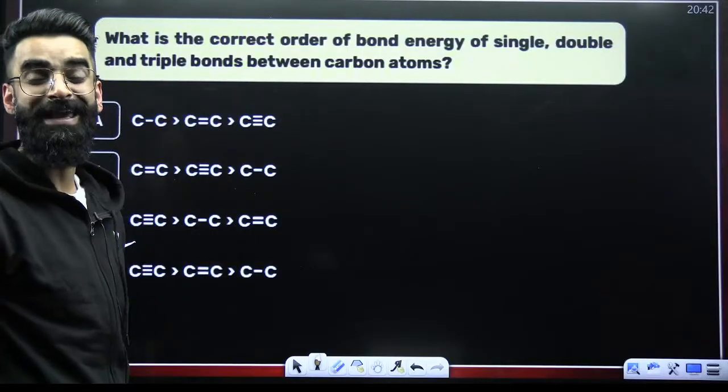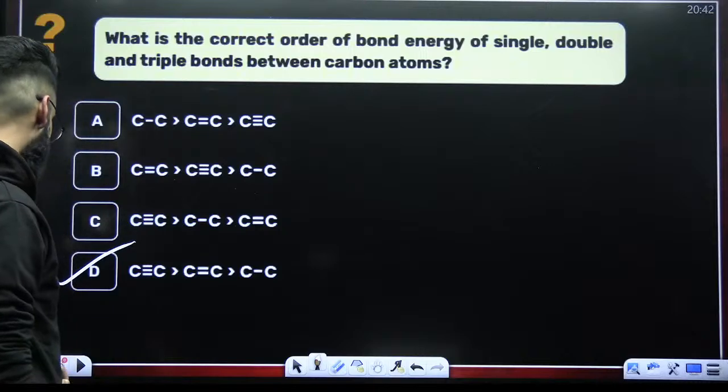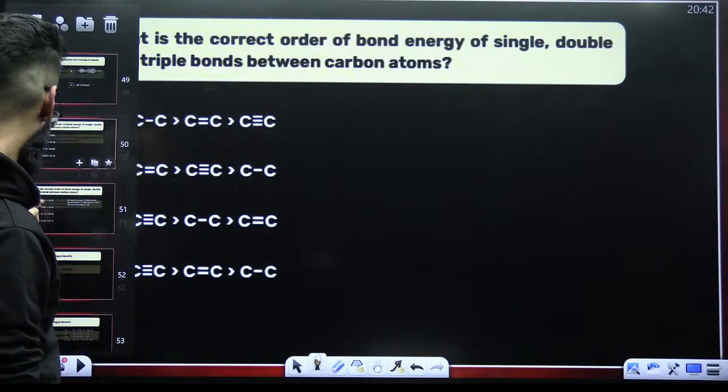More energy is required to break it. That means more the bond energy, in short. So it has to be option D.